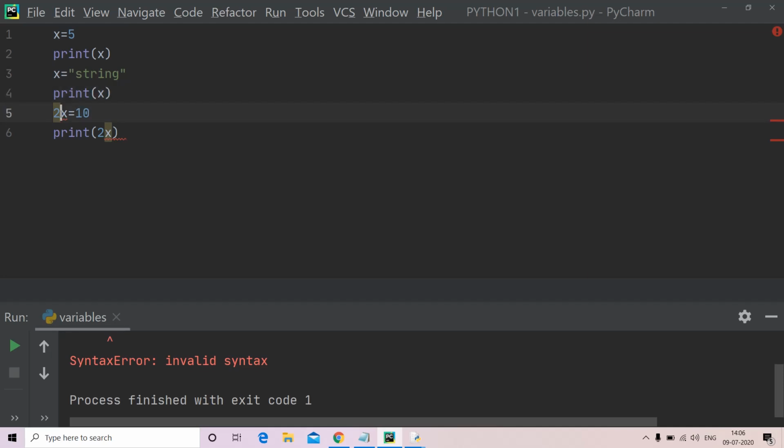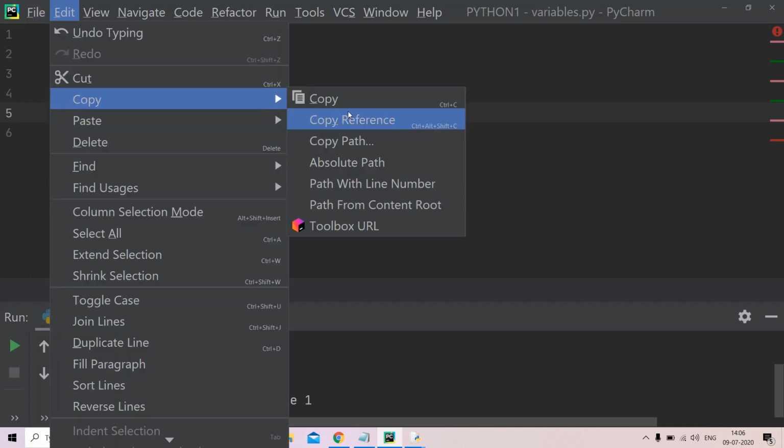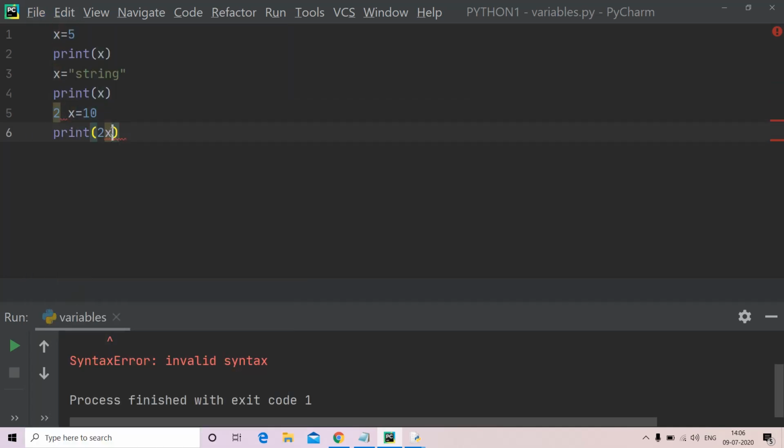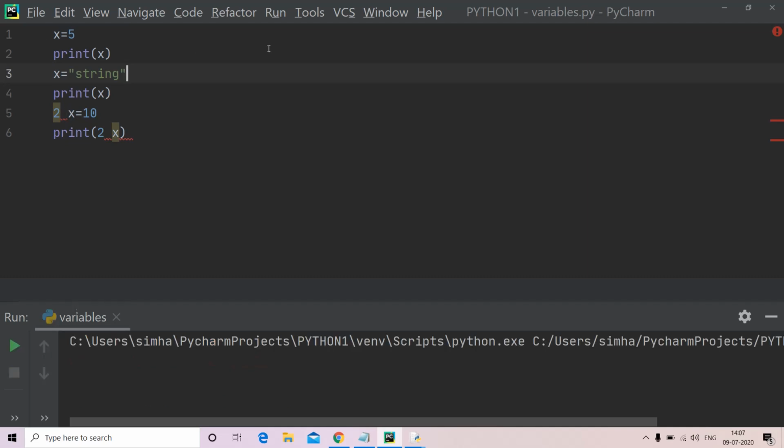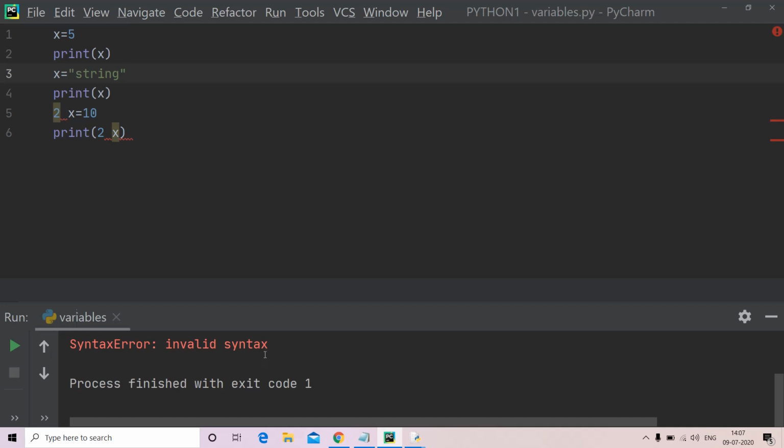Now let us use an underscore. I am using a hyphen here, or let us use a space. Now 2x. I am going to print 2x, and I'm having a space between 2 and x. Now I'm again running my program. See, again invalid syntax. A Python variable should not contain any space or hyphen in the variable name.